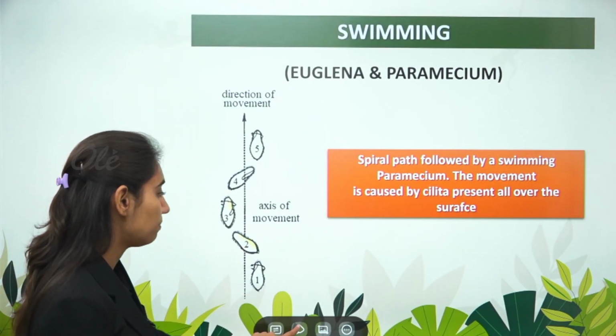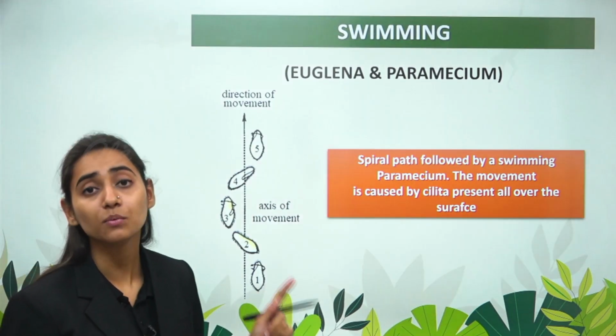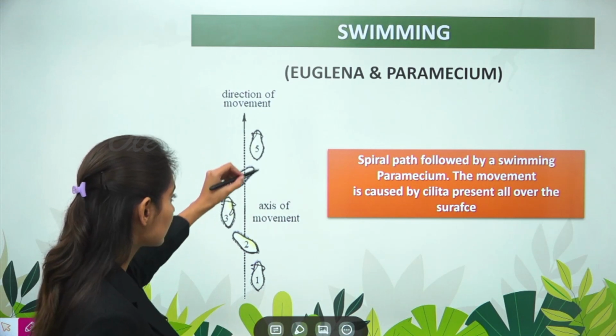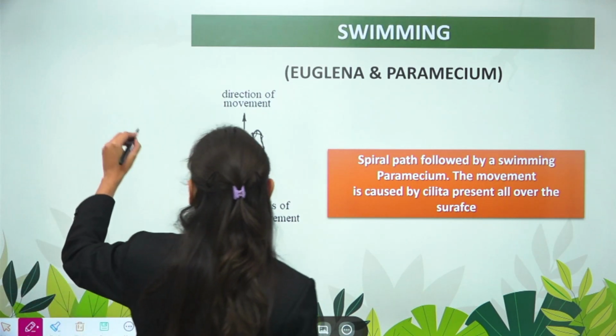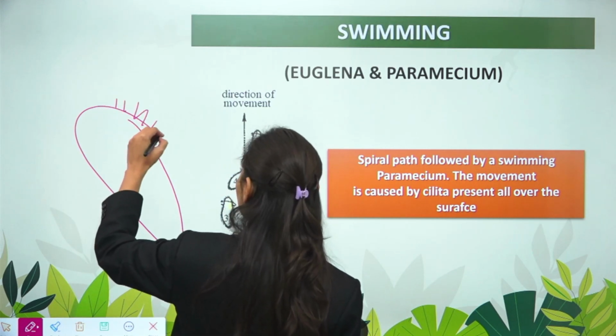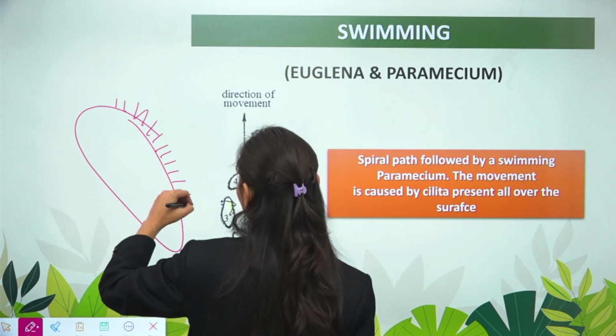Coming to the movement of the paramecium, euglena had one hair-like extension, but paramecium has extensions all over the body. Paramecium has a long elongated body and it has cilia present all over the body.